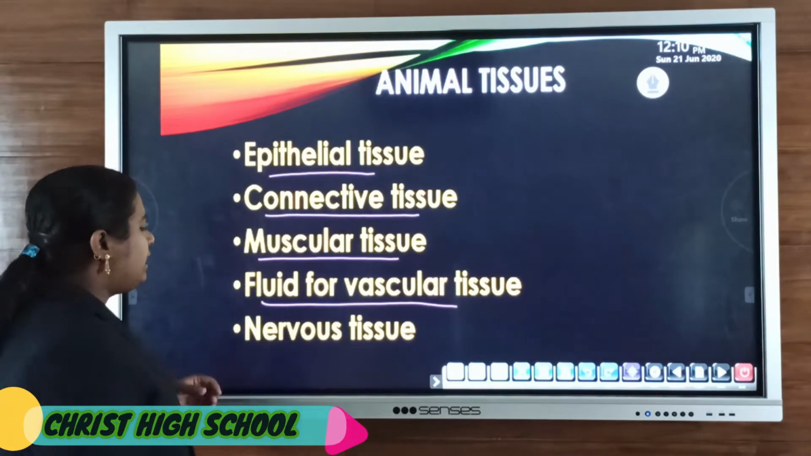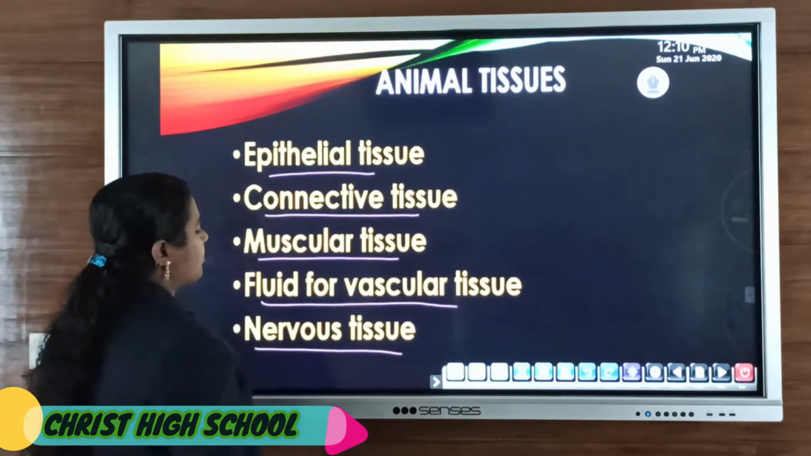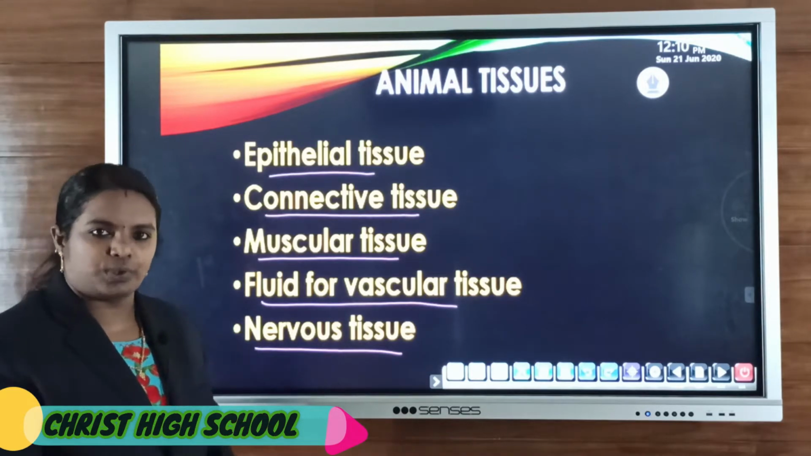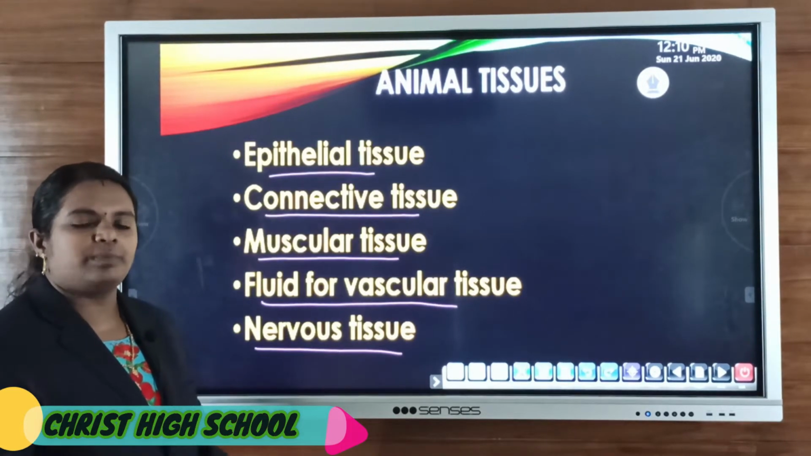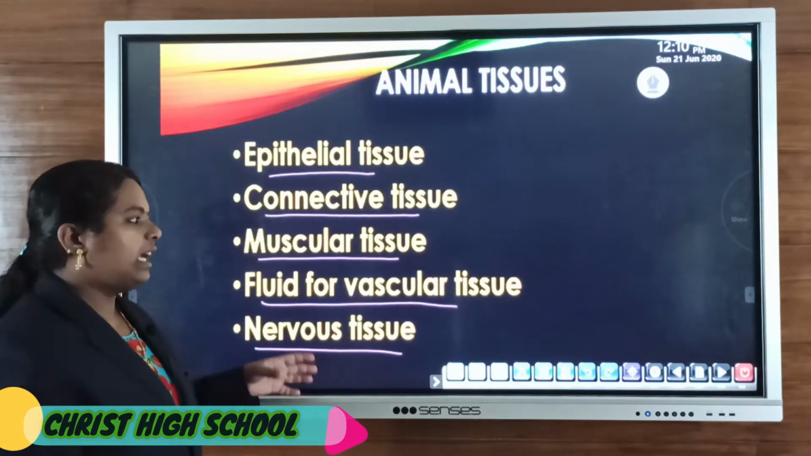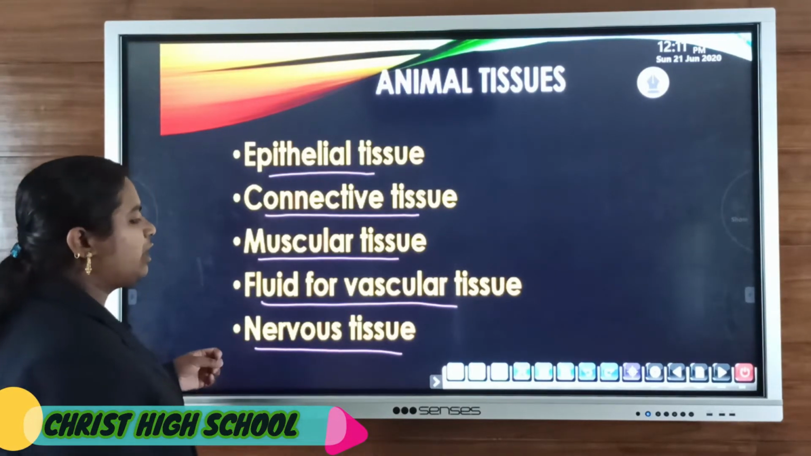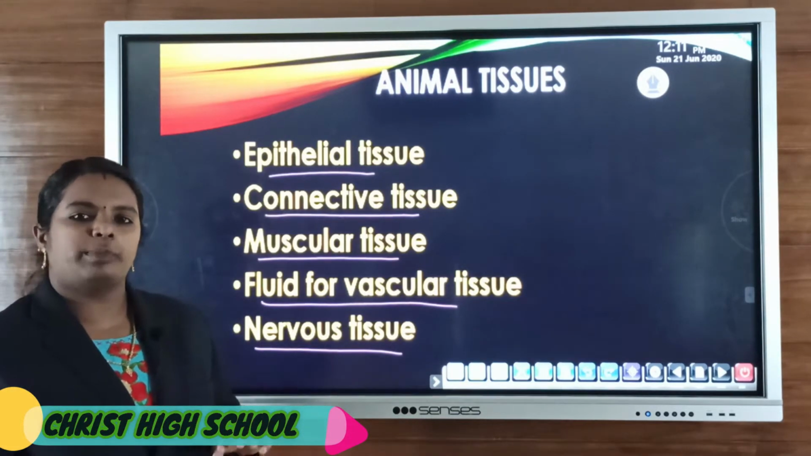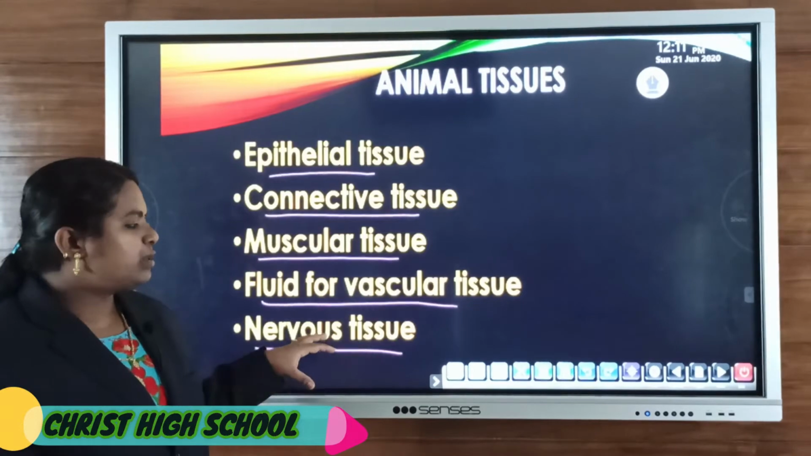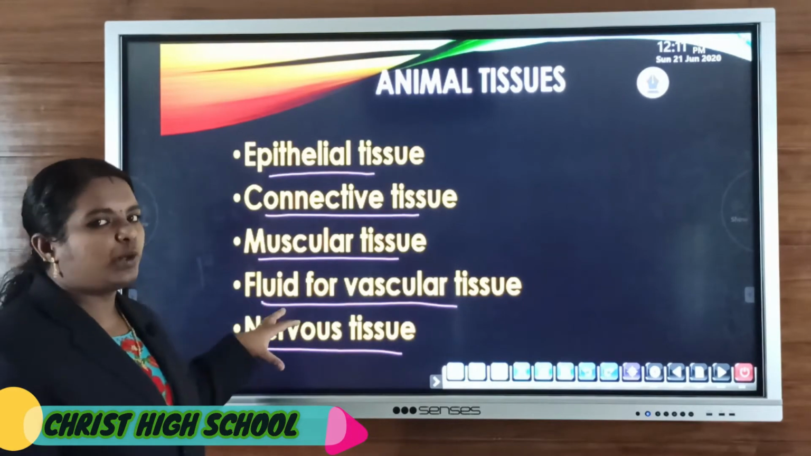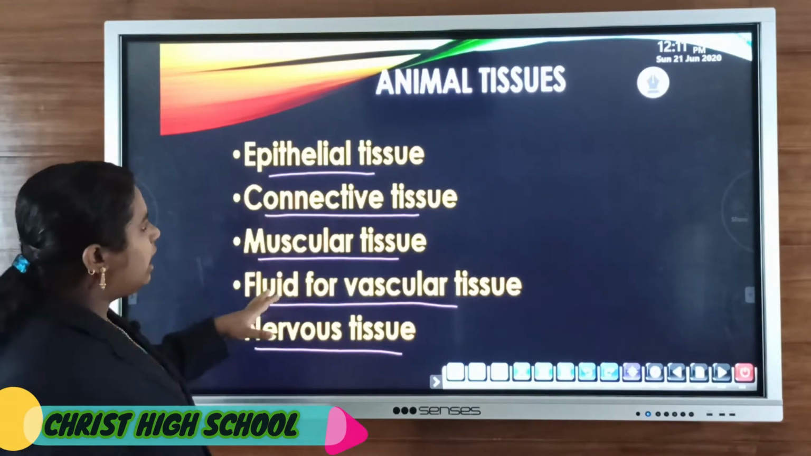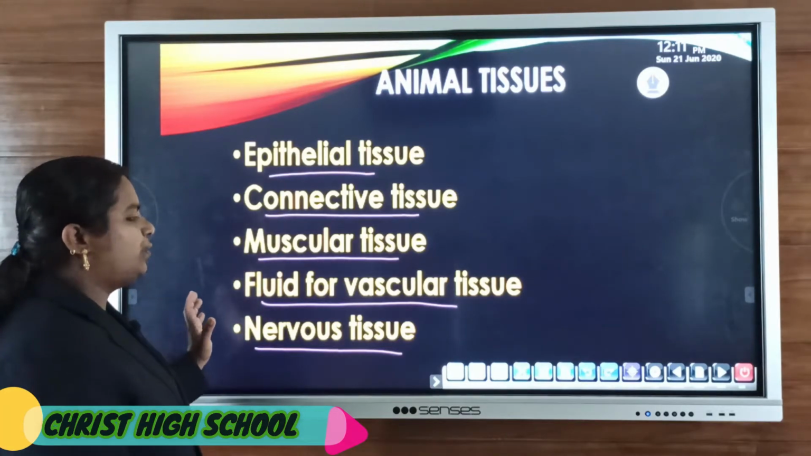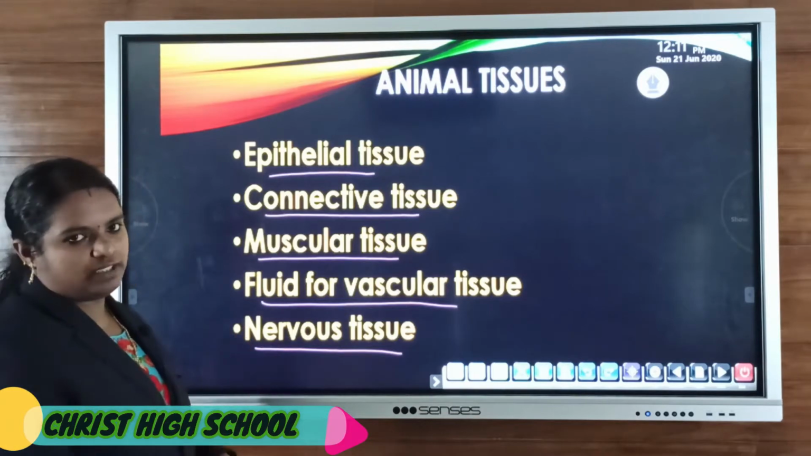Then the last one is nervous tissue. The basic unit of the nervous system is the neuron. Nervous tissue is mainly responsible for carrying nerve impulses from one part of the body to another, and it mainly helps to control and coordinate all the bodily functions. So these are the main animal tissues: epithelial tissue, connective tissue, muscular tissue, fluid or vascular tissue, and nervous tissue.